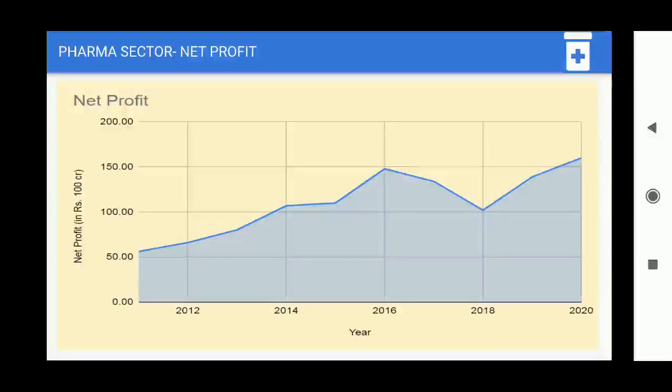So the net profit has also grown with respect to sales. If you see, it has grown from around 16 to 100 crores to almost 160 crores. That means it has shown a 3 times growth, so it is quite in line with the total sales.